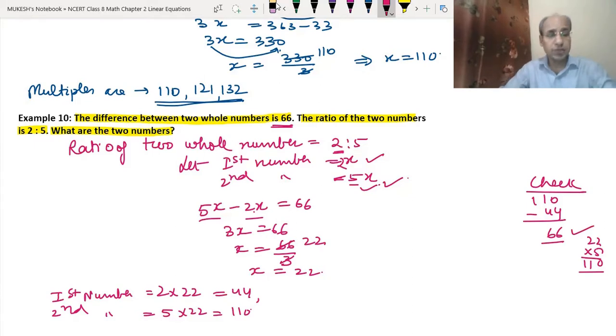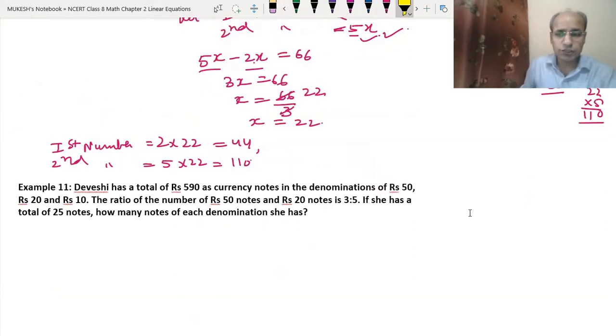Okay, now let's do example 11. See, this question is also based on money. Deveshi has a total of rupees 590 as currency notes. This type of question we have done before, example number 8 was of the same type. Here the denominations are rupees 50, rupees 20 and rupees 10.